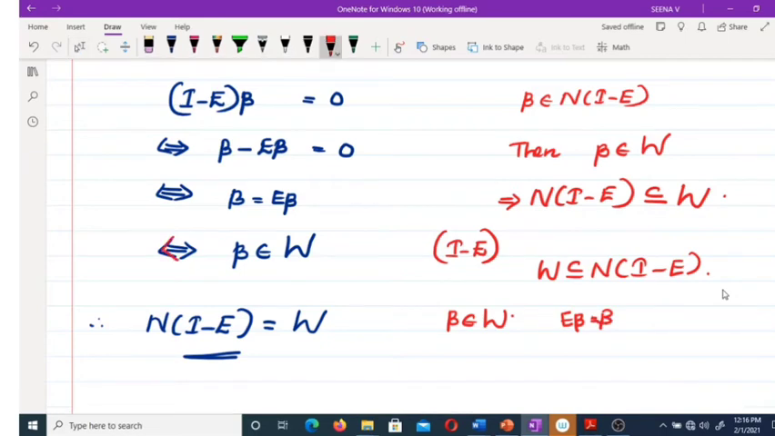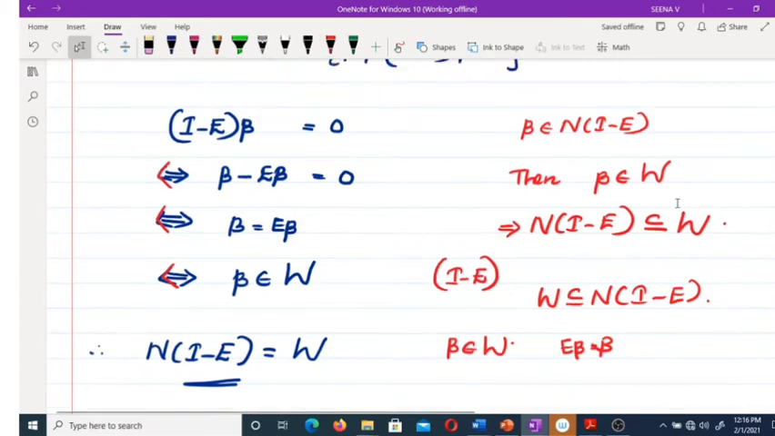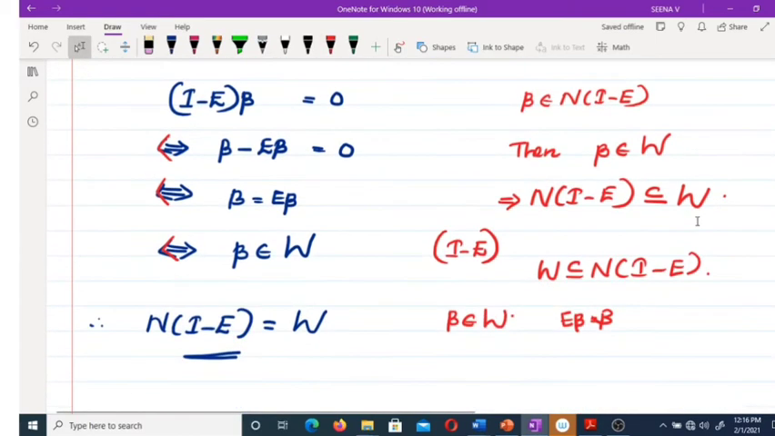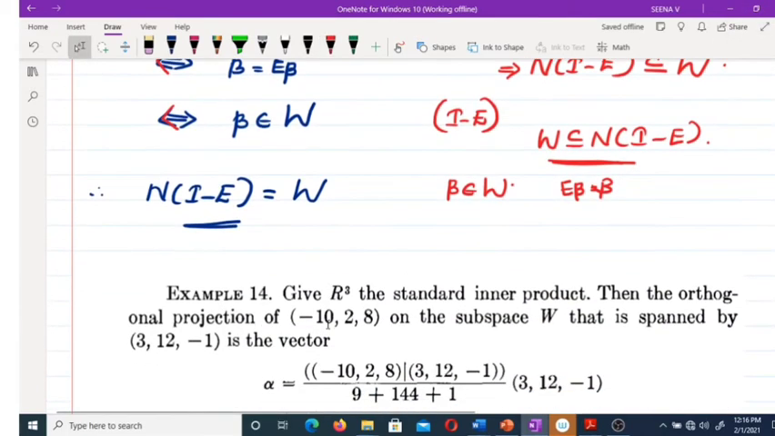That's why here the double implication holds. Beta minus E beta equals 0, that means I minus E beta equals 0. That means beta belongs to the null space of I minus E. That means W is a subset of the null space of I minus E. From this, we get the null space of I minus E equal to W.